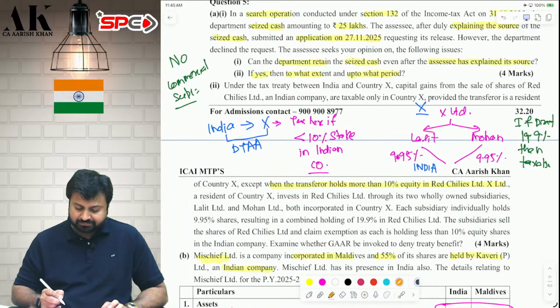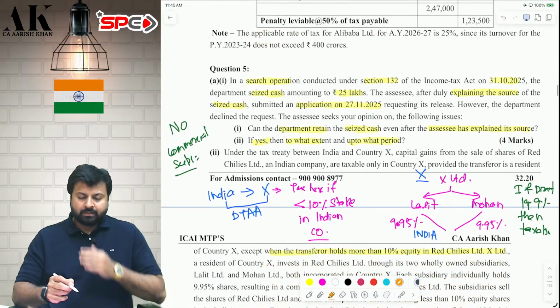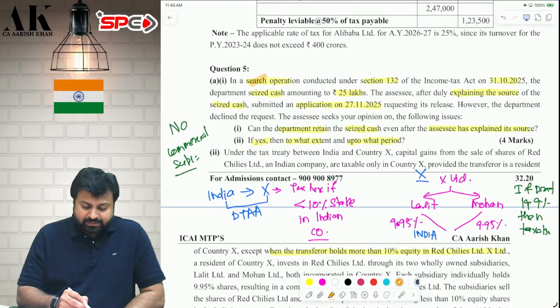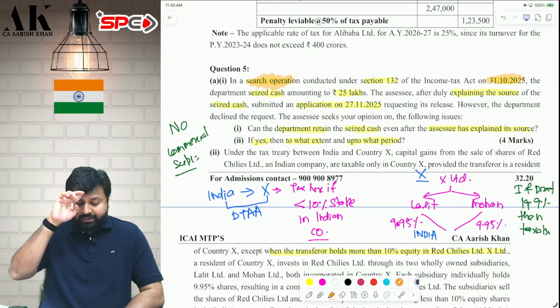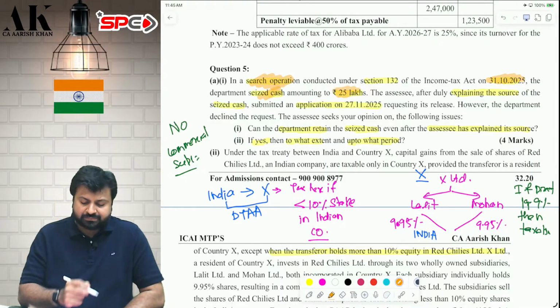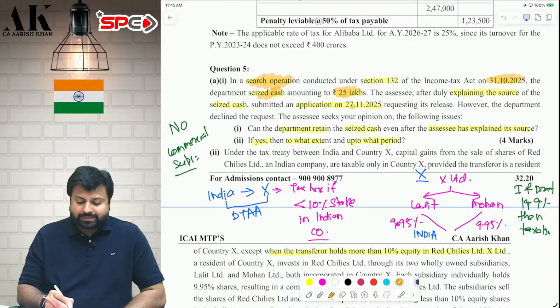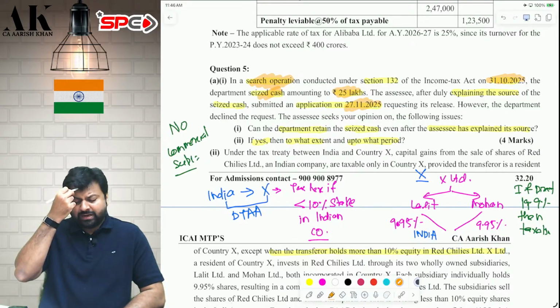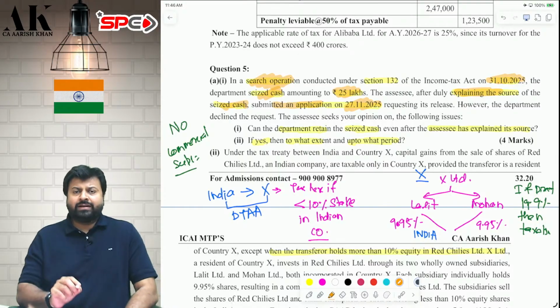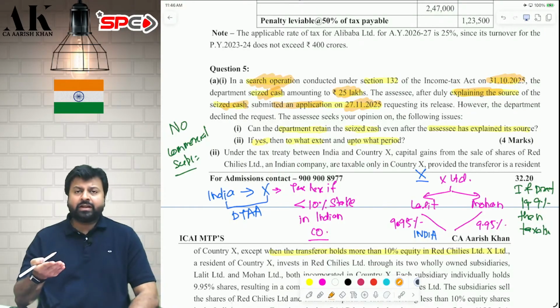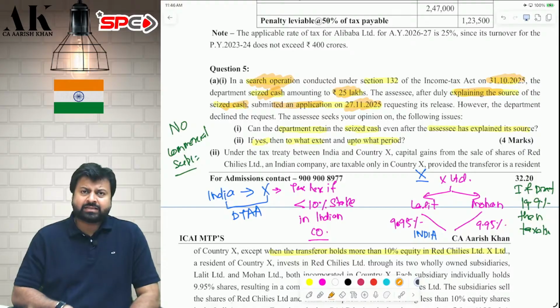Question number 5. Question number 5, A1. There is a search operation which is conducted on the assessee on 31st of October. The AO has seized 25 lakh rupees cash. Okay. On 27th November, the assessee has made an application explaining the source of that 25 lakhs. Now the question is, will the department return that particular 25 lakhs?